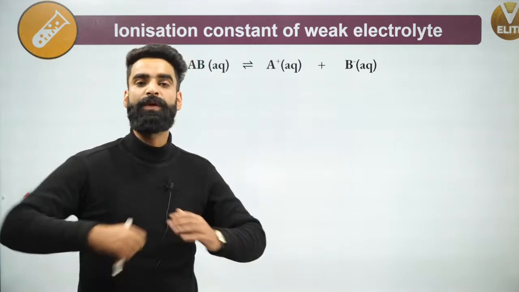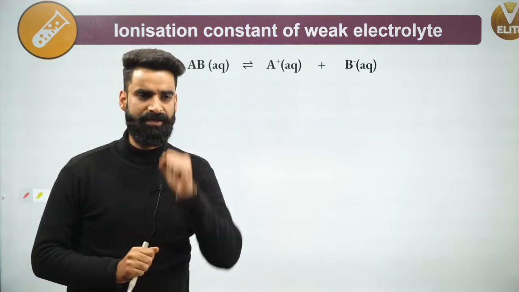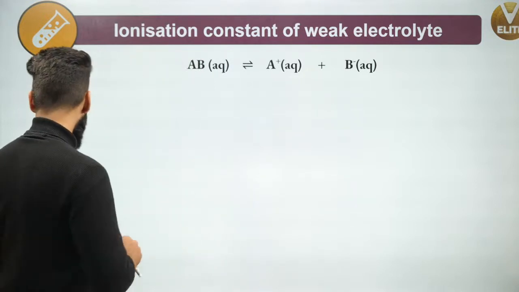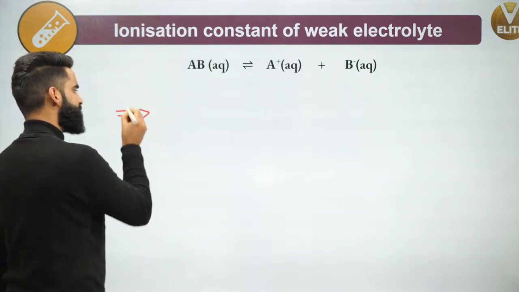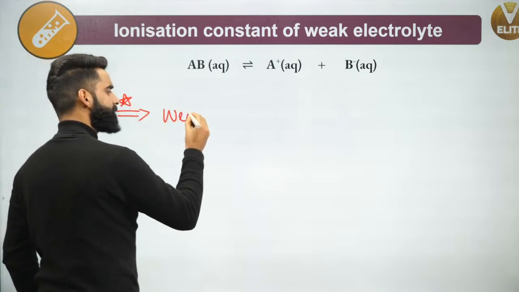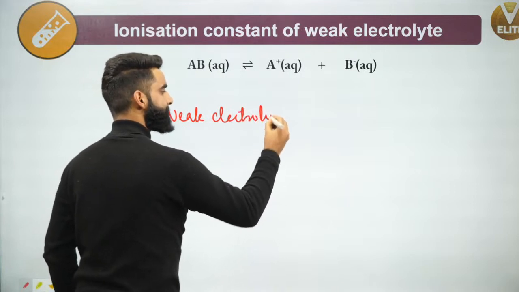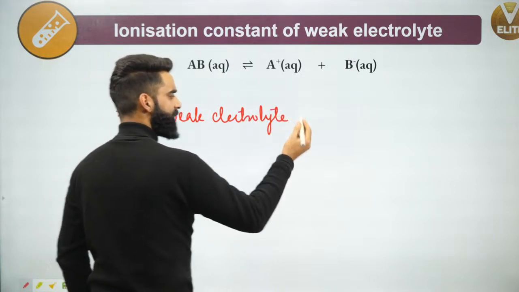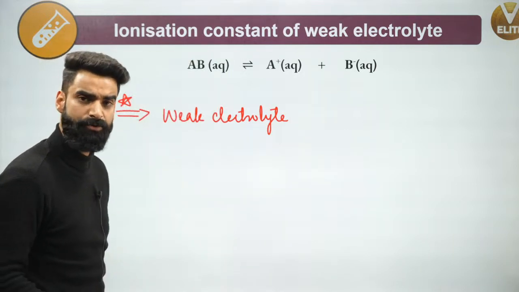Now we are moving to the actual topic which we have to discuss in today's session. First of all, let me write a statement, and I want you to note it with me. A weak electrolyte does not get completely dissociated into its respective ions in the aqueous solution.